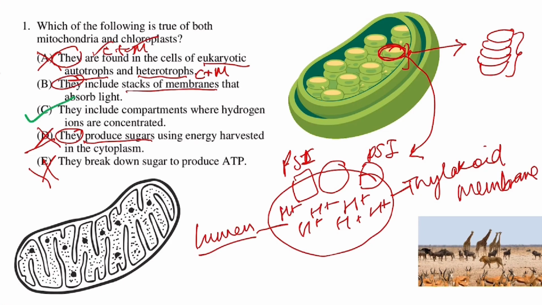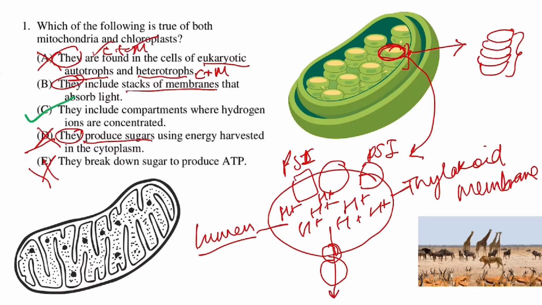So now when you look at option C, it's saying, does chloroplast include a compartment where it's having a lot of hydrogen ion concentration? Yes, it does. That is the lumen. So over here it's going to have a high amount of hydrogen concentration. When it has a high amount of hydrogen concentration, a gradient will be created. And when the gradient is created, the ions need to go from high concentration to low concentration.